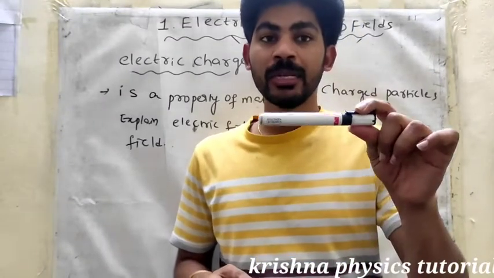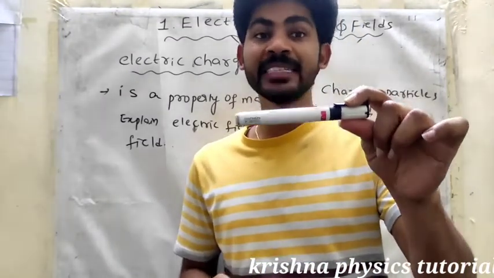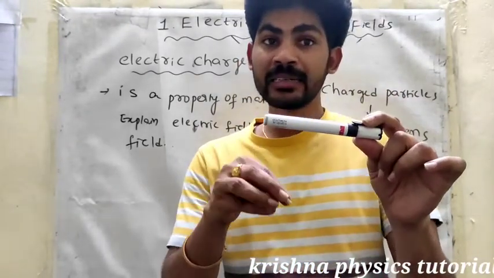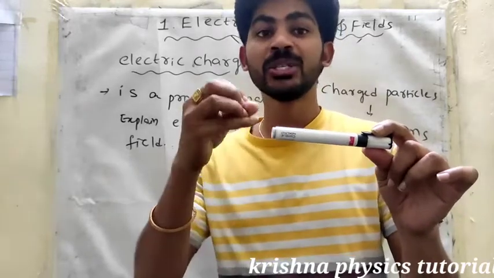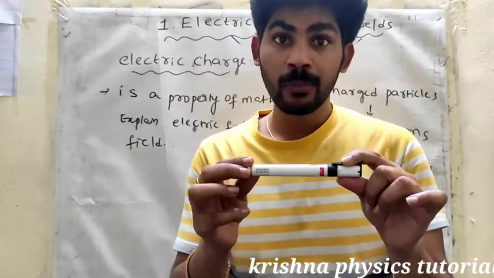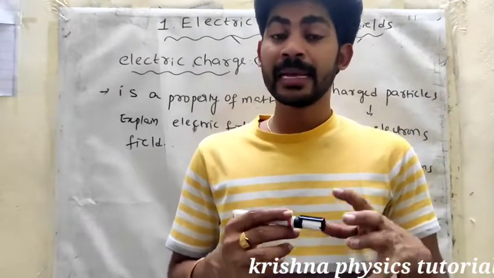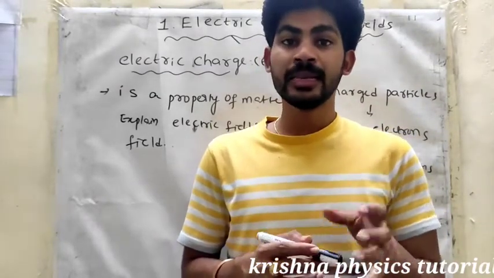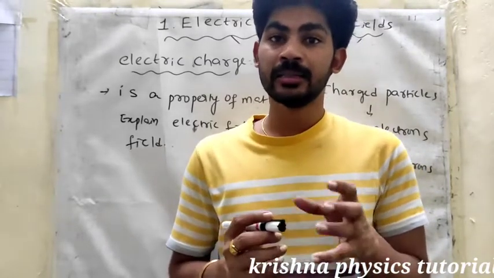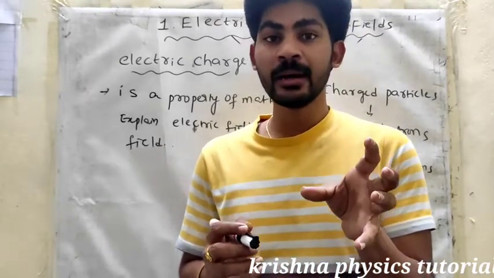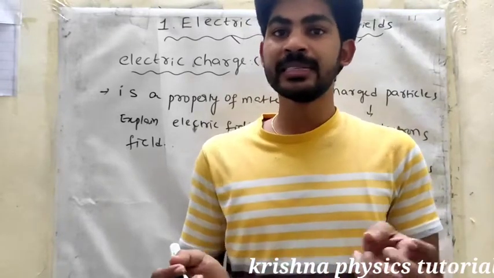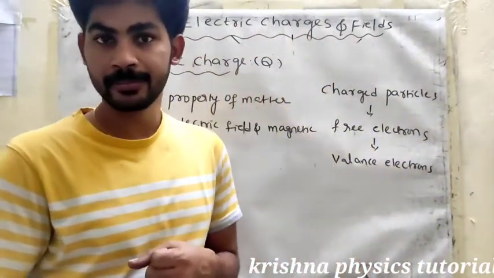Suppose the body has a deficiency of electrons, so electrons are very few and positives dominate in this body. This body is called a positively charged body. Excess number of electrons means negatively charged body; deficiency of electrons means the body is positively charged. So what is the meaning of excess and deficiency?